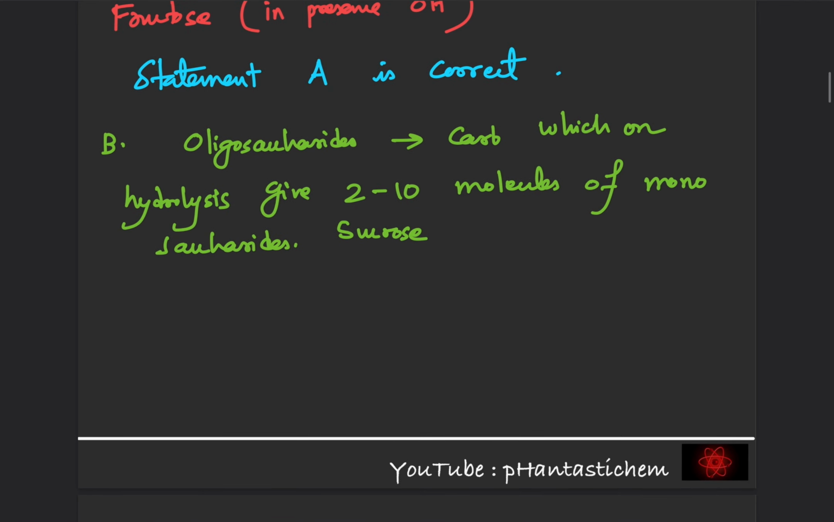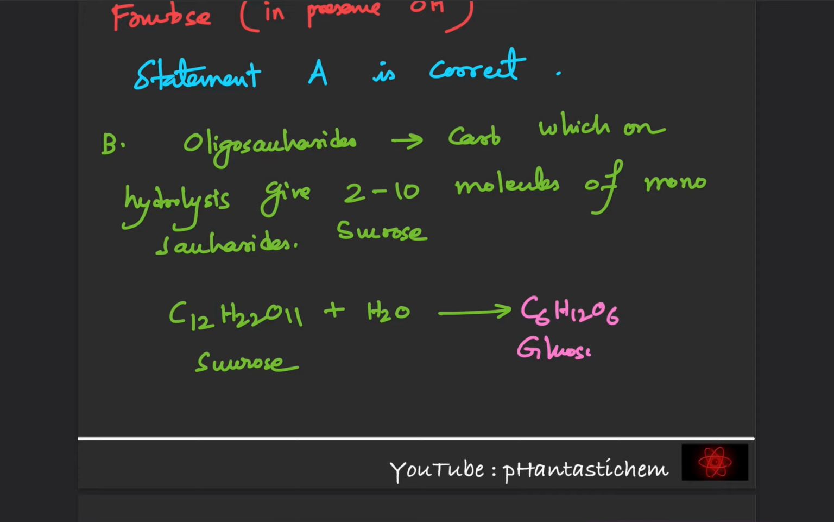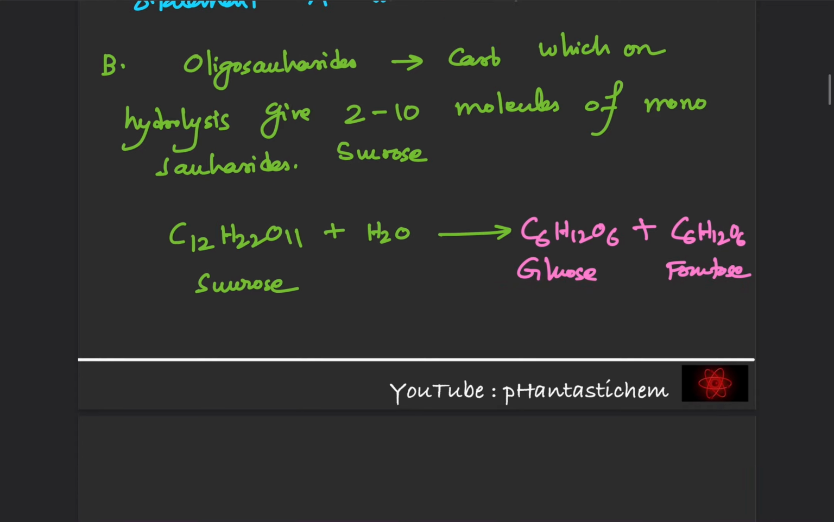Okay, so upon hydrolysis, with respect to reactions, C12H22O11, which is our sucrose, plus H2O in the presence of invertase enzyme, it will give us C6H12O6, which is glucose, plus C6H12O6, which is fructose. Okay, so therefore you can see the units obtained after hydrolysis, that is glucose and fructose, are not the same. Okay, one is an aldose, the other one is a ketose. So therefore statement B is false.